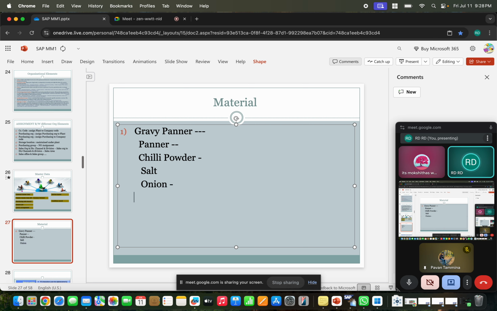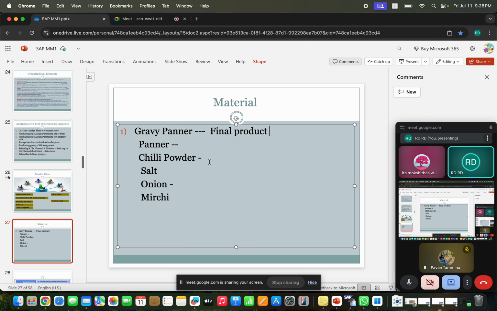What about the mirchi? There are so many products here. Out of this, paneer gravy is the final product which we are planning to produce or process.